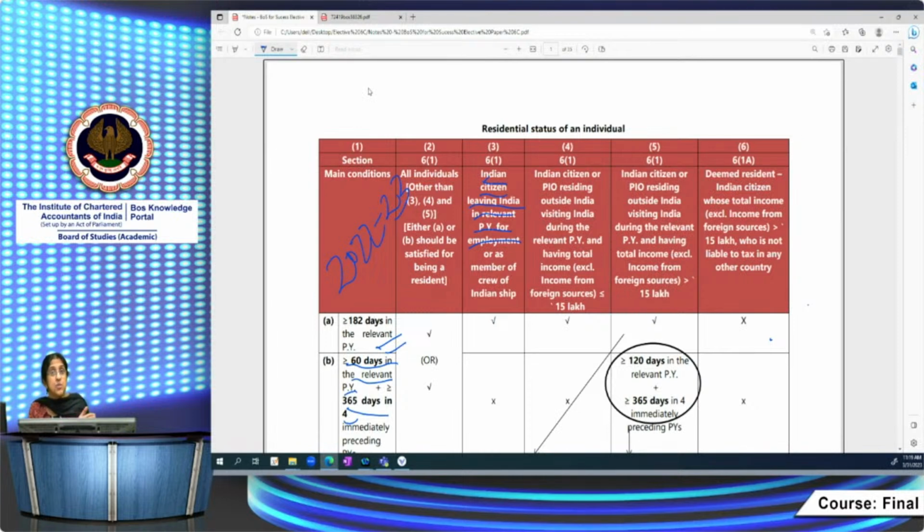He will be resident only if he stayed in India for 182 days or more. The second condition will not apply to him for residency. Only the first condition will apply. Second condition will not apply. The 60 plus 365 days condition will not apply to such a person.